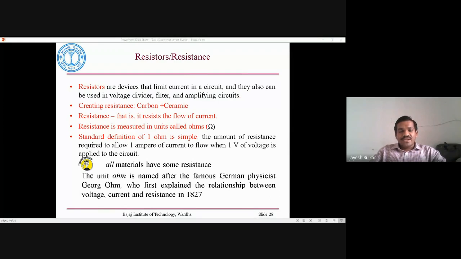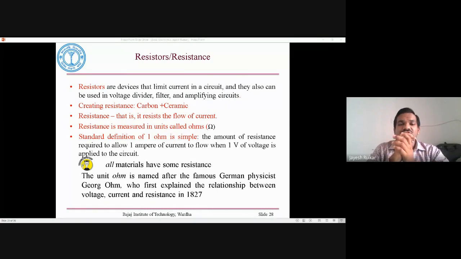Got this point? Now, the unit ohm is named after the German physicist George Ohm, the first person who explained the relationship between voltage, current, and resistance.